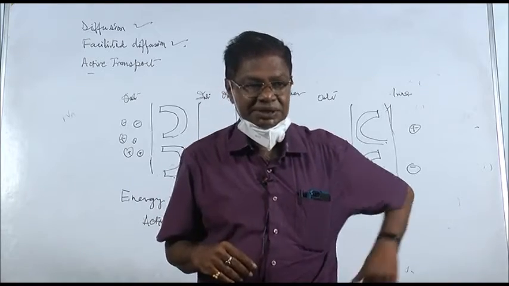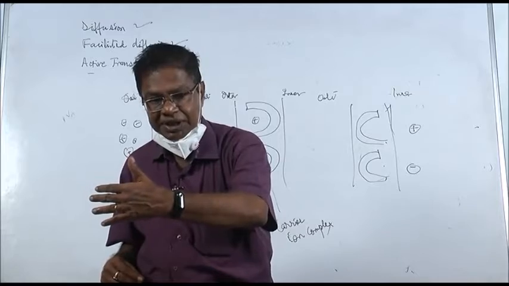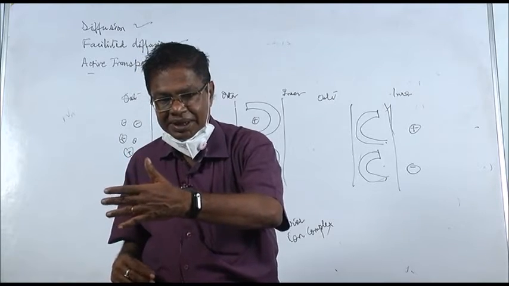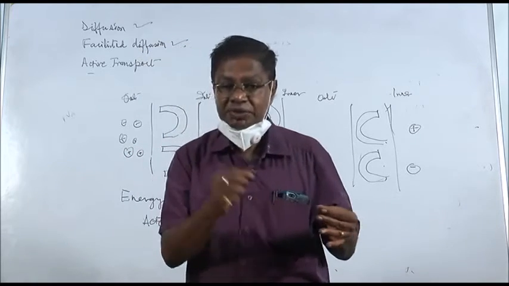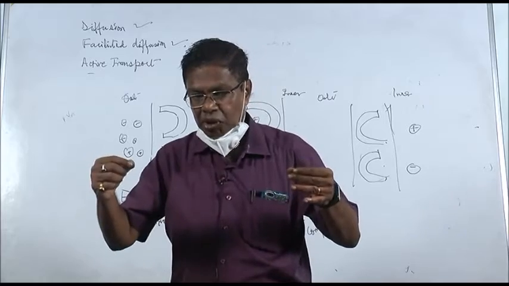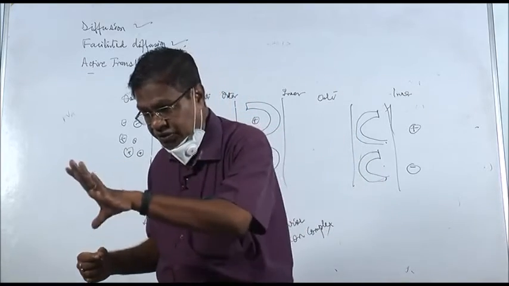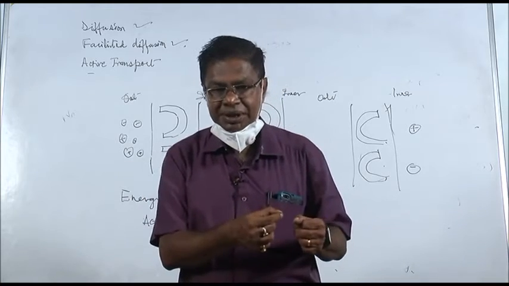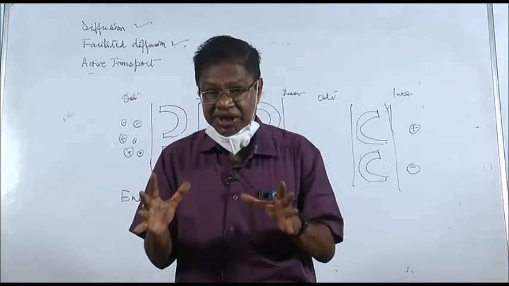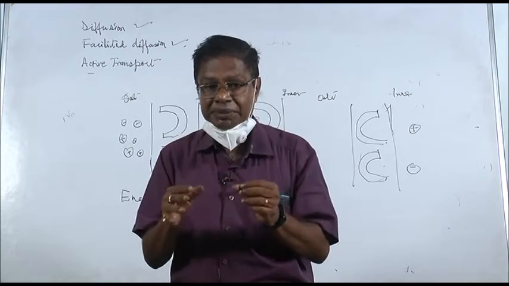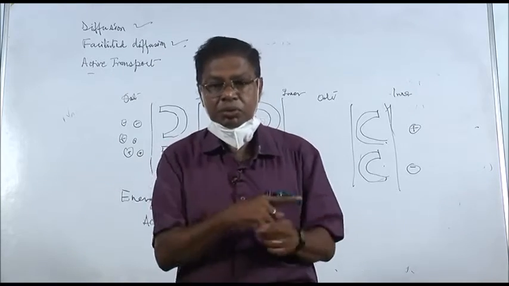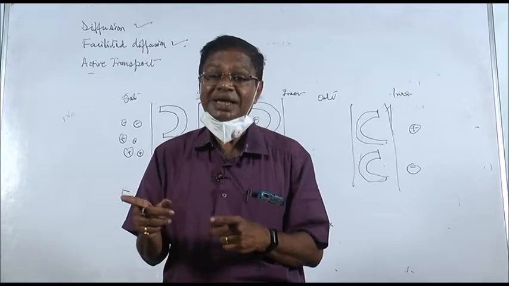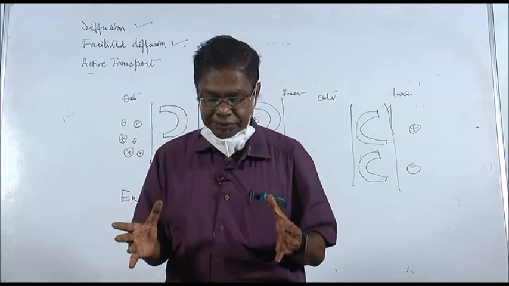Net movement means molecules are moving this way and molecules are also moving this way in diffusion. Now more molecules are moving this way, very less number of molecules are moving this way. But there will be a stage when there will be an equilibrium. That means both ways molecules will be moving the same way.